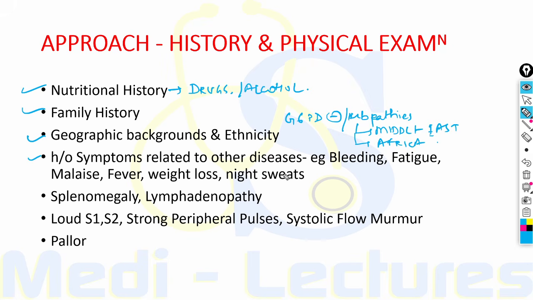History of symptoms related to other diseases should be asked. For example, bleeding, which suggests an underlying platelet disorder, fatigue, malaise, fever, weight loss, night sweat. These can give a clue to the underlying cause of anemia. Splenomegaly and lymphadenopathy is a very important point to be searched for because it suggests an underlying lymphoproliferative disorder.